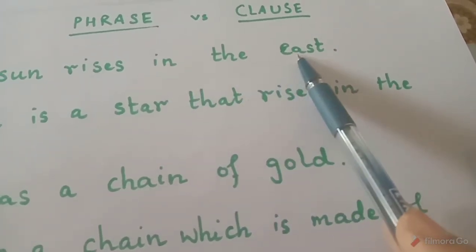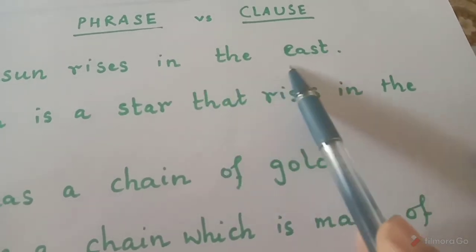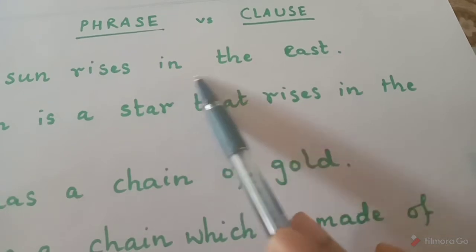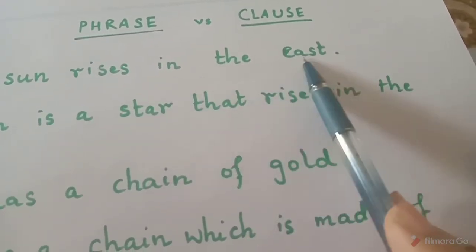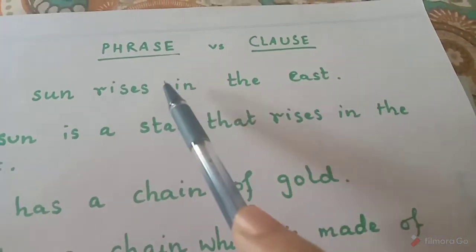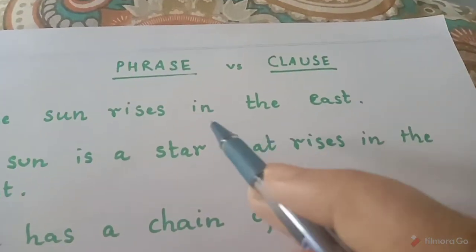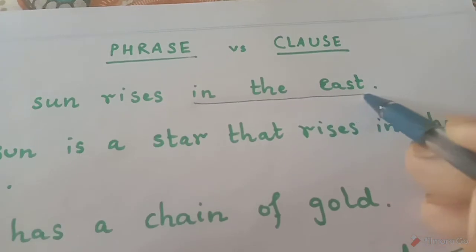We don't know. It has no verb. So no verb, meaning no predicate part, and no subject part. So in the east, this group of words is a phrase.